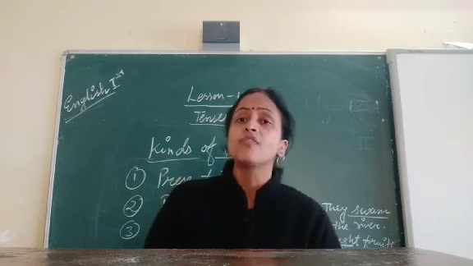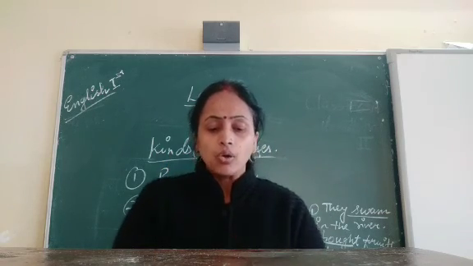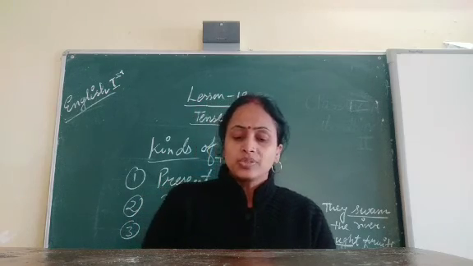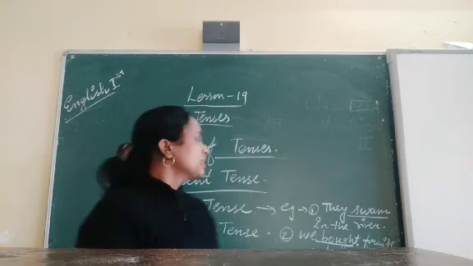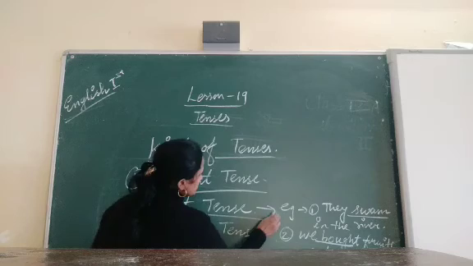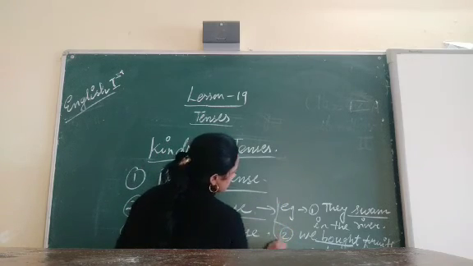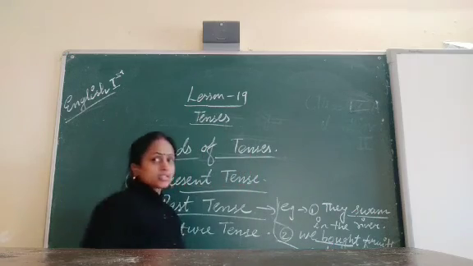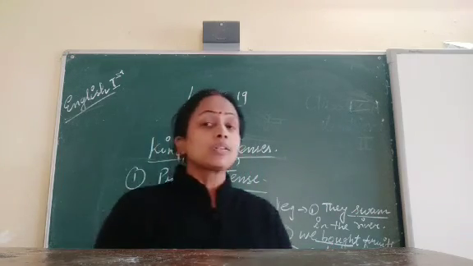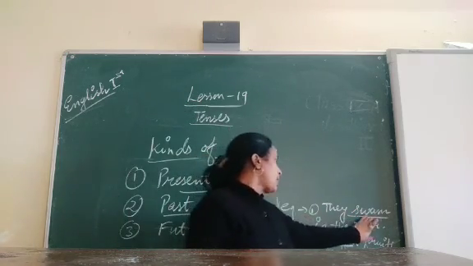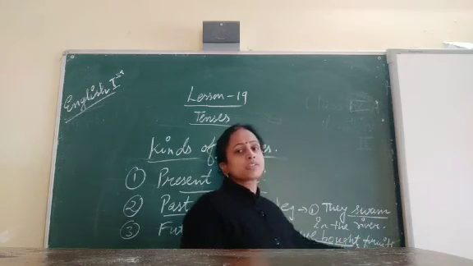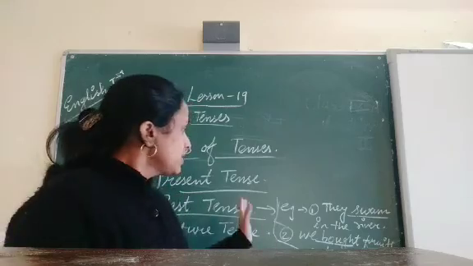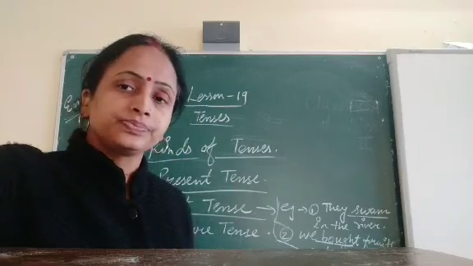It means the action is already over. So these verbs belong to which tense? Past tense. This is the example of past tense. Understand?